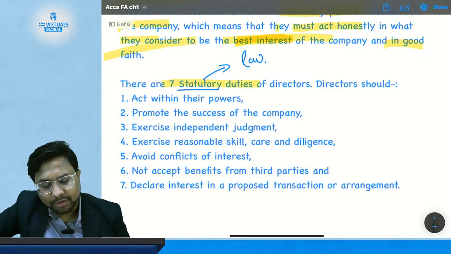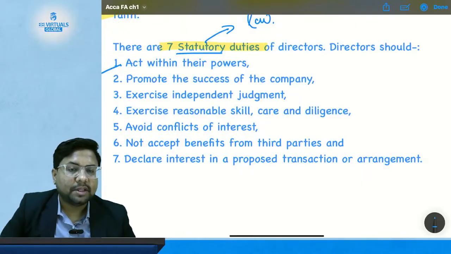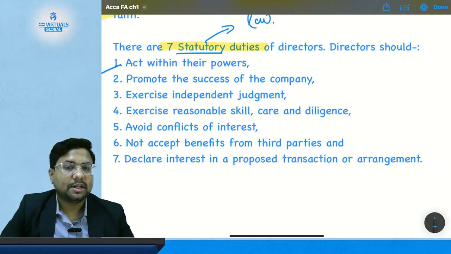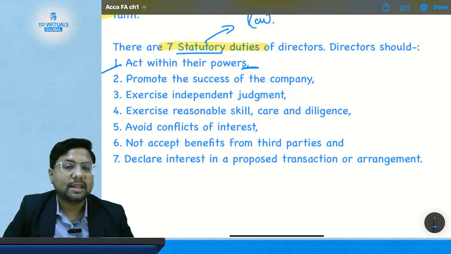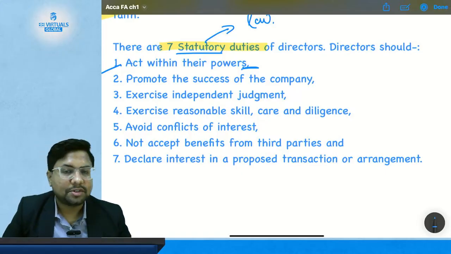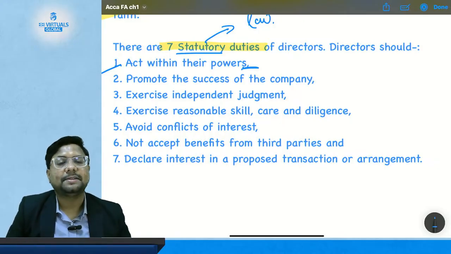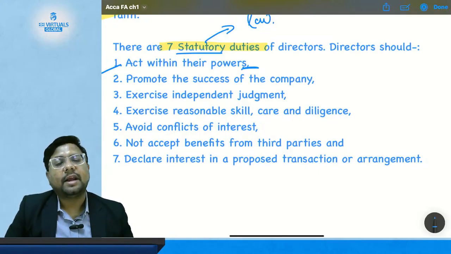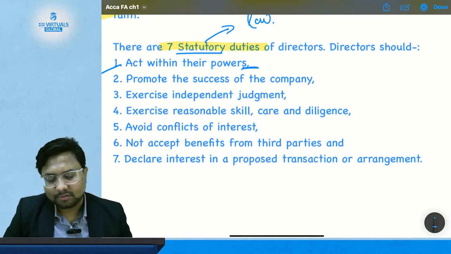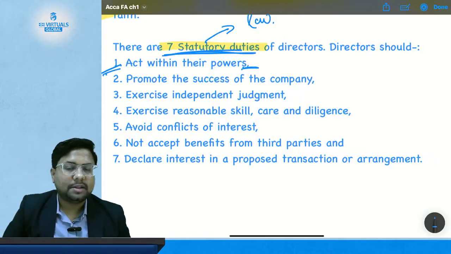So as per statutory duties, directors should first act within their power. All the actions and decisions that directors take should be within their power. They should not take any decision or do any transaction which is beyond their power. So whatever power the director has as per the constitution of the company, as per the articles of association, the director should take action and act within their power only. So this is the first statutory duty of the director, to act within their power.